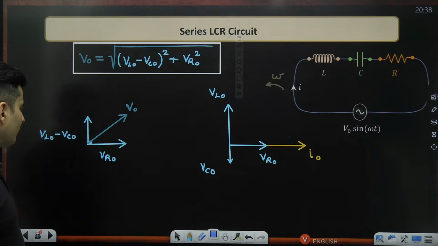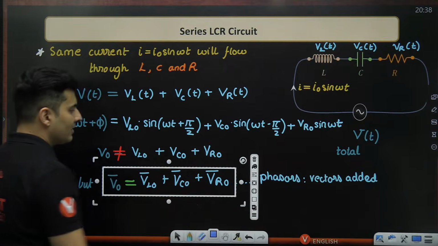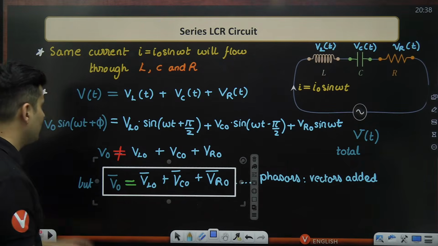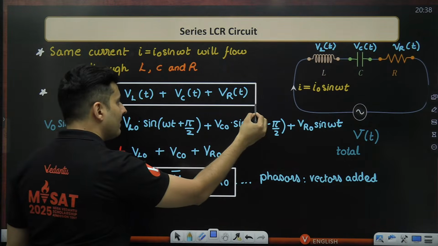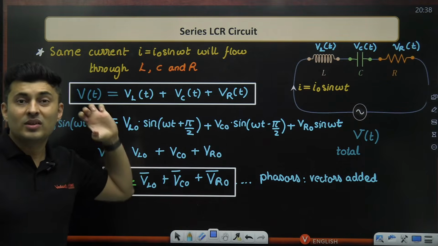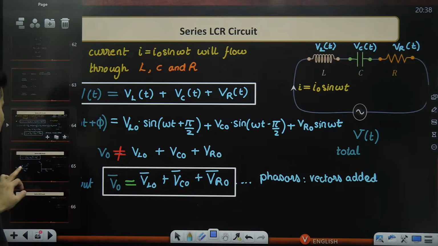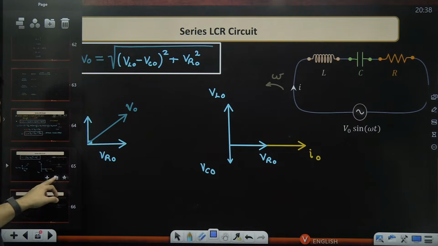Absolutely clear? Even this you should know that you can add them like phasors or vectors. You can add their instantaneous values also. But you cannot add their maximum values because they don't reach maximum together. Keep that in mind. Their maximum values are not reached together.